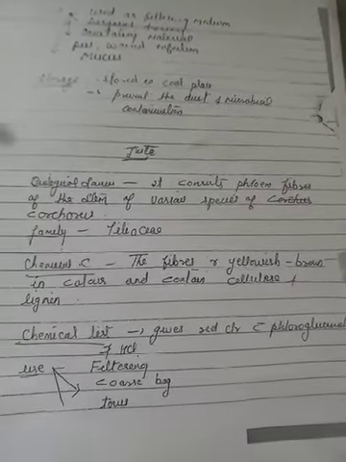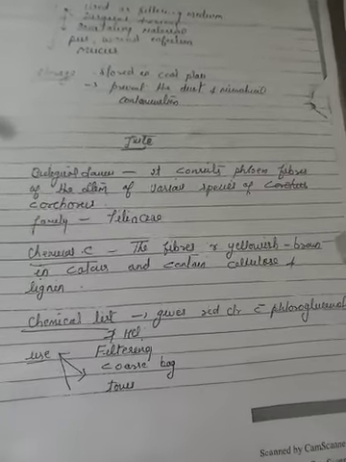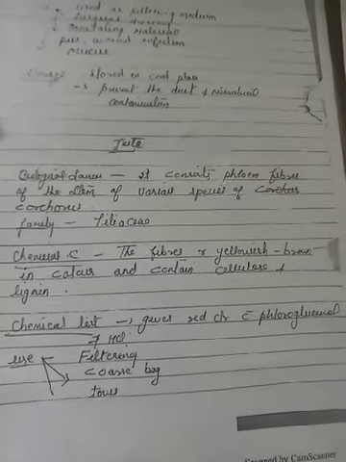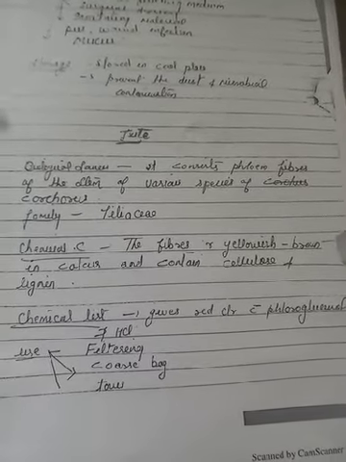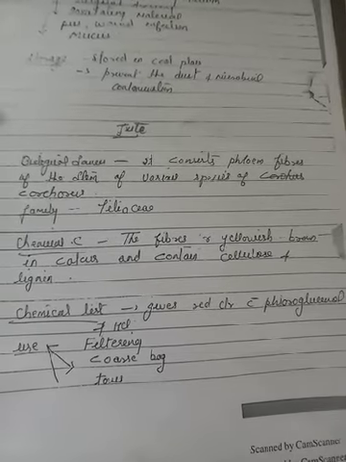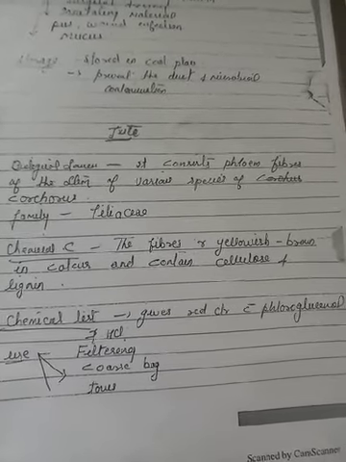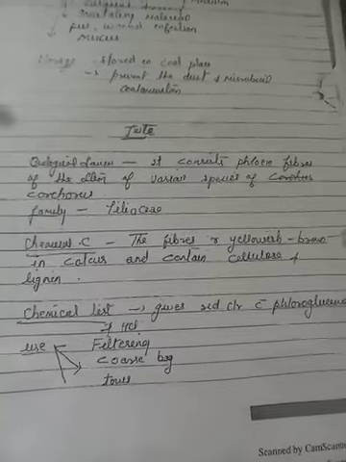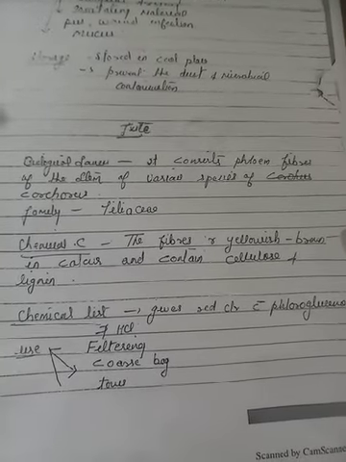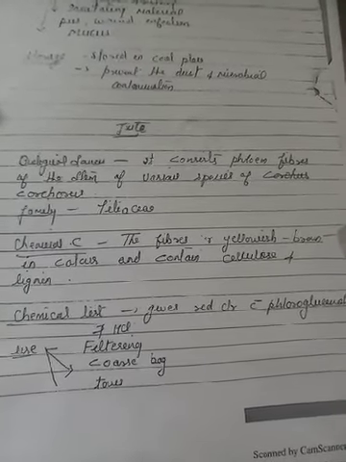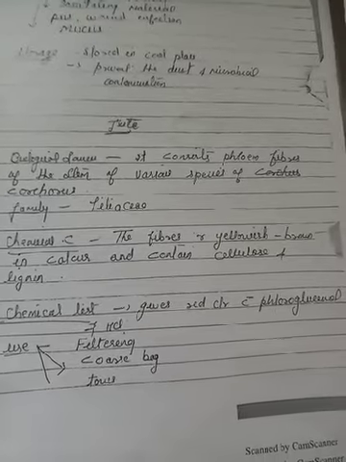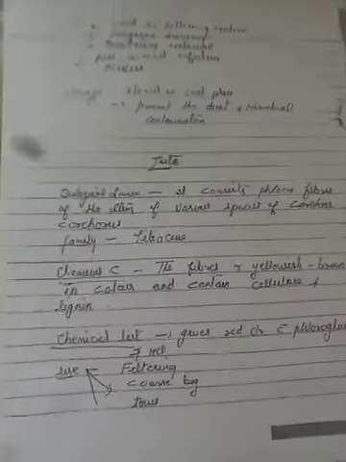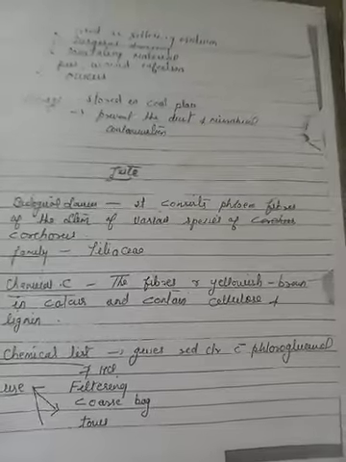Jute is a long, soft, shiny bast fiber that can be spun into coarse, strong threads. It is produced from plants in the genus Corchorus, which was once classified in the family Tiliaceae, and most of the jutes now belong to the family Malvaceae. The primary source of fiber is Corchorus olitorius, but it is considered inferior to Corchorus capsularis.